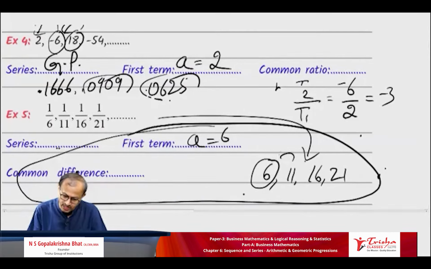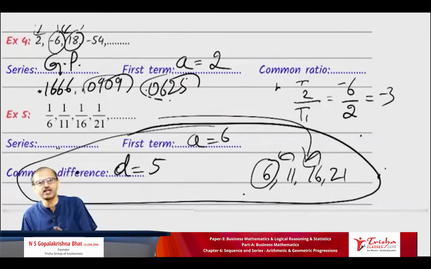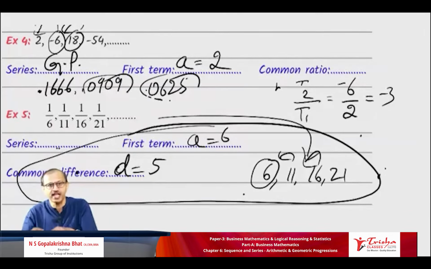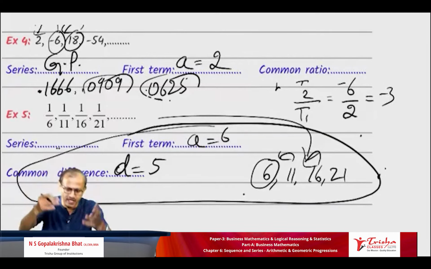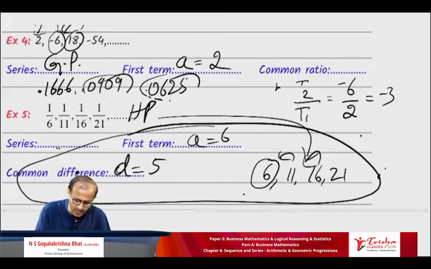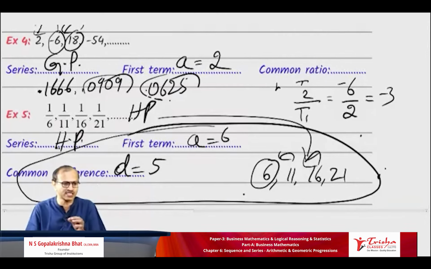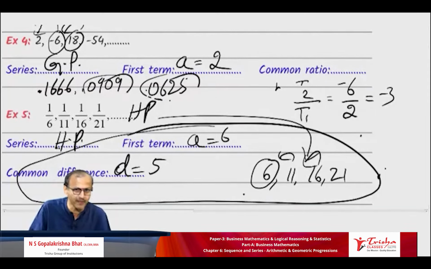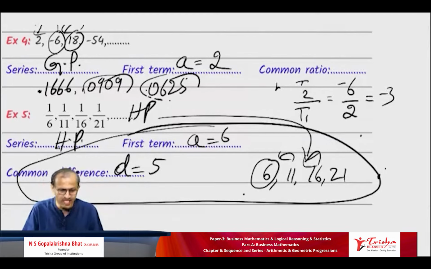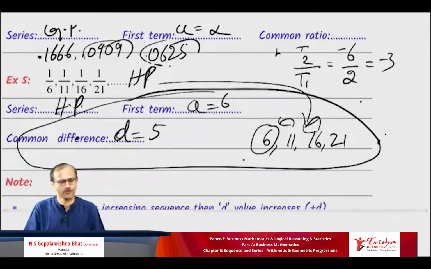Is there a common difference? 11 minus 6, 5. 16 minus 11, 5. Yes, there is a common difference. D is equal to 5. A and D are given, and it is an AP after reciprocating. Therefore, if you reciprocate the terms of an AP, you will get HP. Therefore, the answer: the given series is HP. Make a note: the given series is HP. First term A is equal to 6. Common difference D is equal to 5. That's the conclusion.